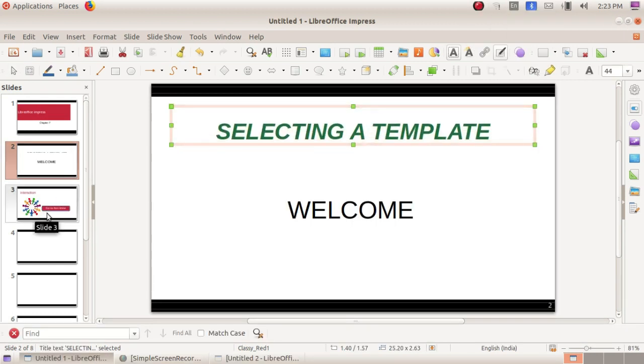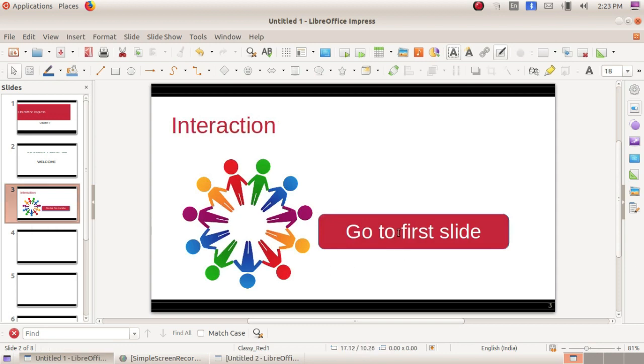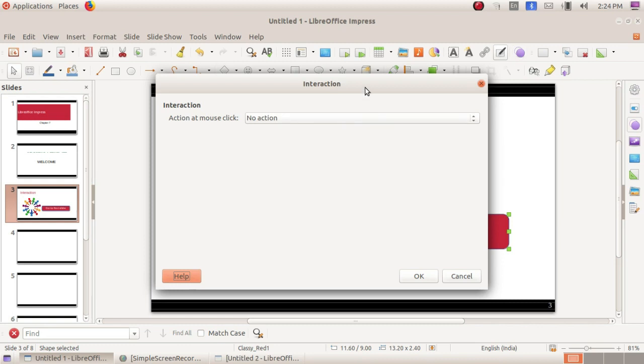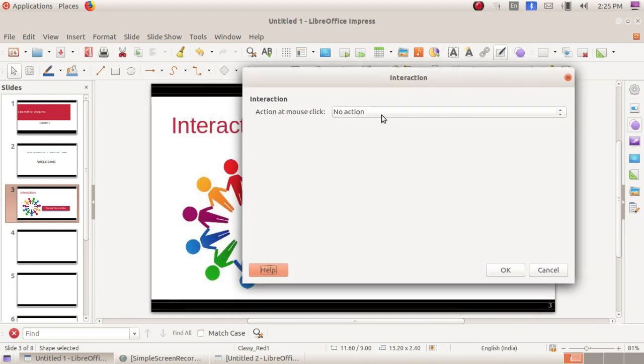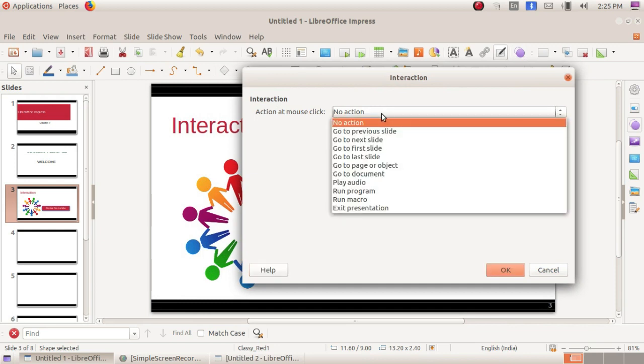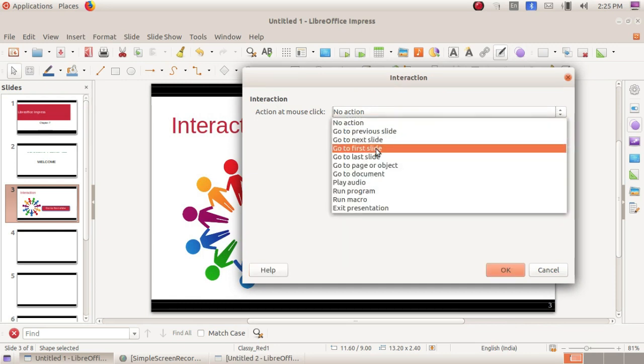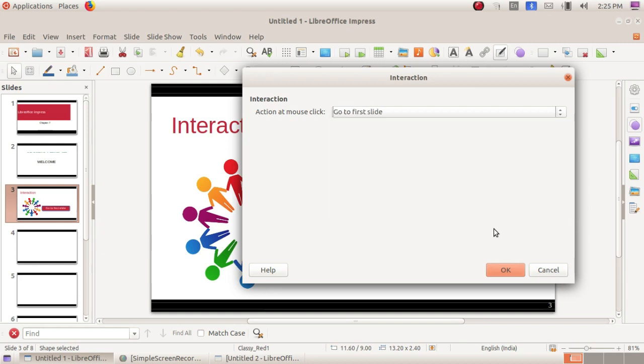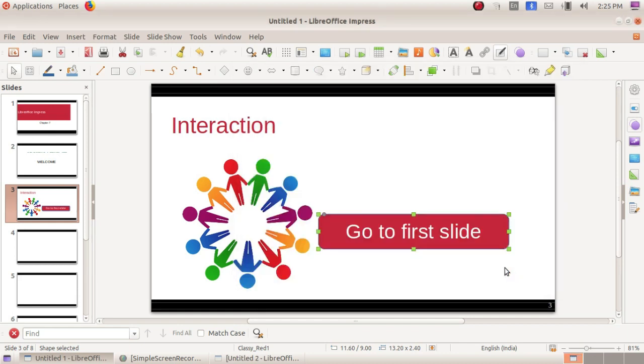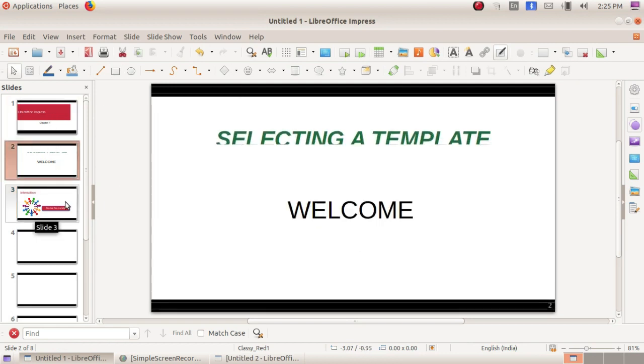Applying the interaction. By clicking here we have a symbol. By clicking on this it will go to the first slide. How can we apply this? Just select the object, and you have the option interaction. Click on that and you will get a window where you set the interaction. Action at mouse click: what do you want to do, go to the previous slide or the first slide, like this you have the options. I am just selecting the first slide and click OK. Clear?